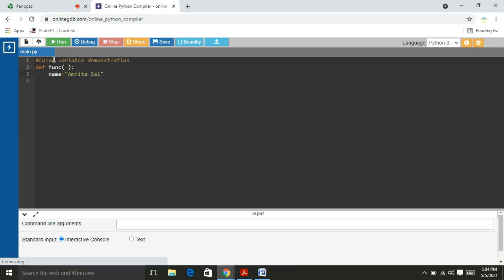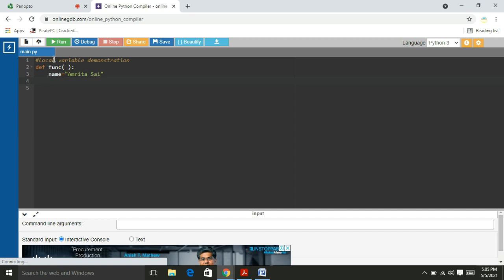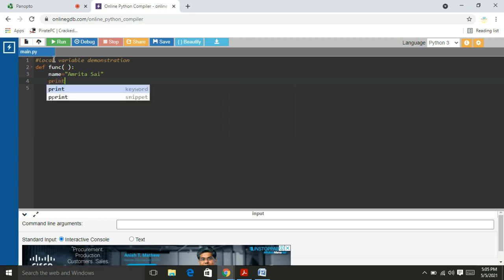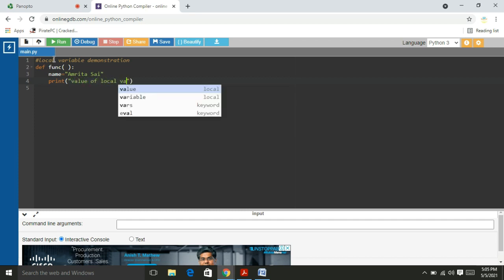I try to print the name within the function itself: print value of local variable, name.